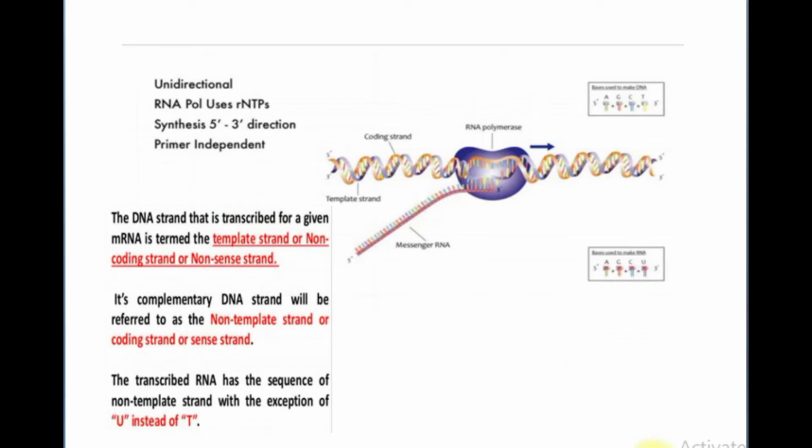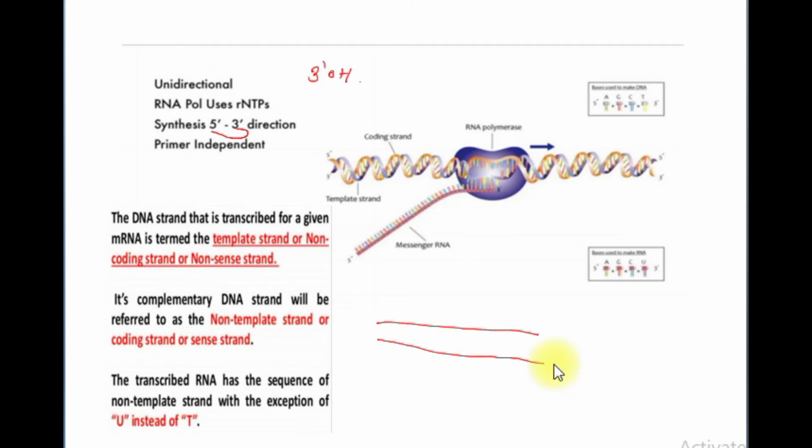Okay. So the next thing which we have to know is the direction. In which direction is this RNA being synthesized? It is being synthesized in the 5' to 3' direction, because it needs a 3' OH group. Okay. So the DNA is having two strands, but one will act as a template for the synthesis of RNA.